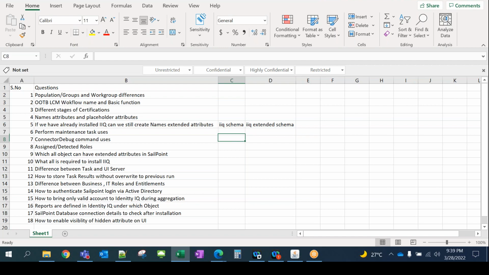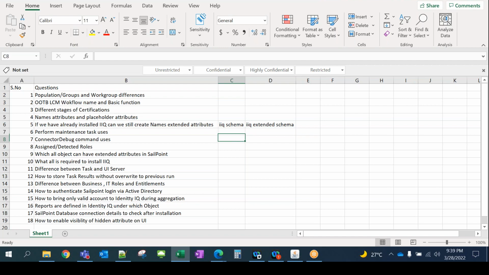Basically, this is the SailPoint community. Under this, you need to sign in, and once you sign in, it will ask whether you are a client or a partner. If you are a partner, it will show you that pop-up and you can add the password. This is for me because I have a connection with SailPoint, so I can log into their portal. But you can create your own account in SailPoint and use this site, Compass SailPoint.